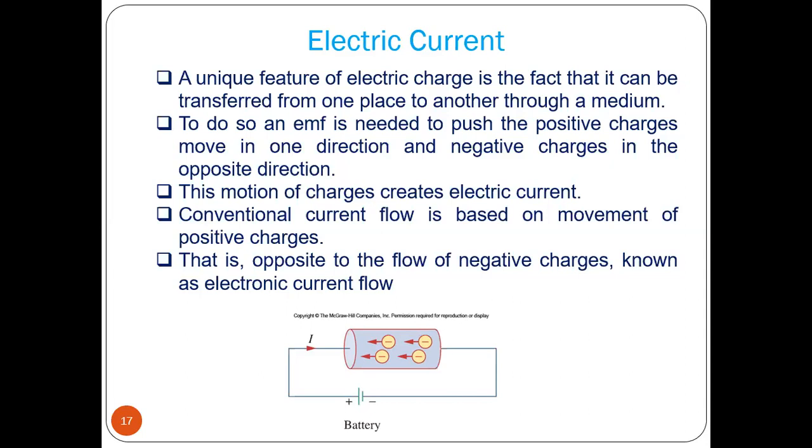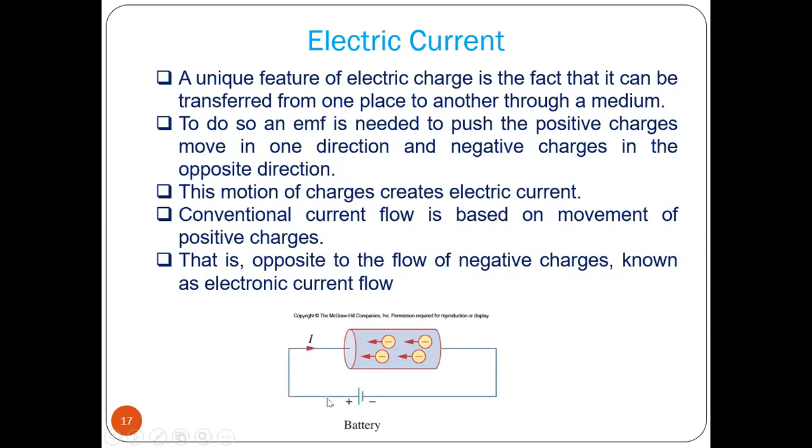The conventional current flow is based on the movement of positive charge, which is opposite to the flow of the negative charges, known as electronic current flow. Now, this is the battery, and in this there is a material where electrons are moving. The positive electrode will attract those electrons from that particular material. So electrons will move from right to left, and positive charge will move from left to right.